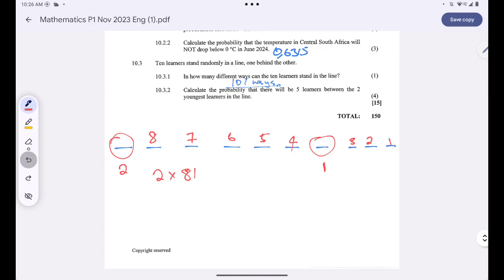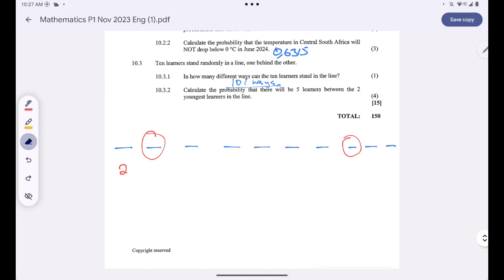But there can be changes, guys. There can be changes such that the young learner will now stand here, and then the other one will stand here. Remember that the first setup gave me 2 multiplied by 8 factorial. The same thing applies. I know that one of the 2 learners will stand here, and then the other one will stand here.